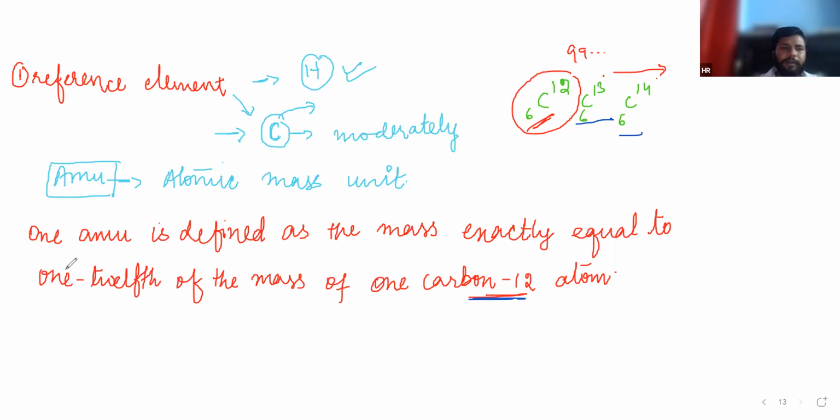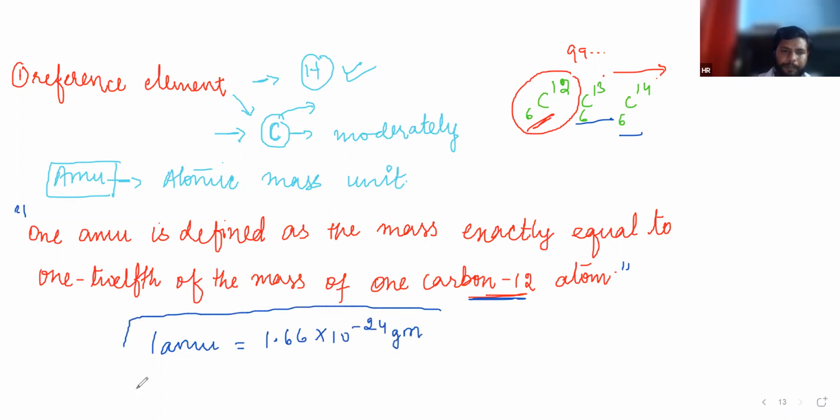So come to this point: 1 AMU is defined as the mass exactly equal to 1/12 of the mass of one carbon 12 atom, and 1 AMU is equal to 1.66 times 10 raised to the power minus 24 gram. Just write it.